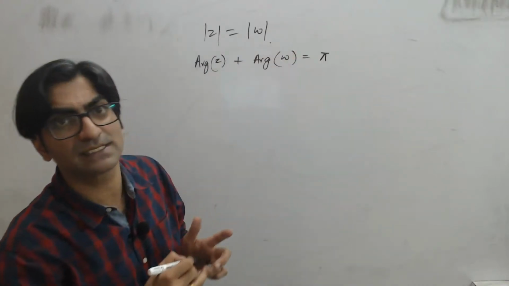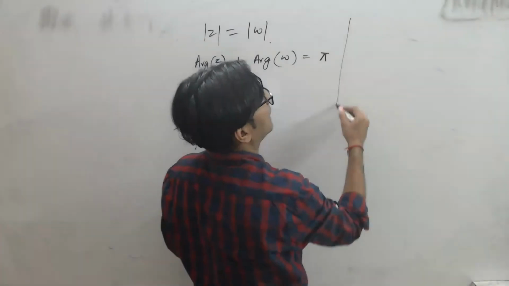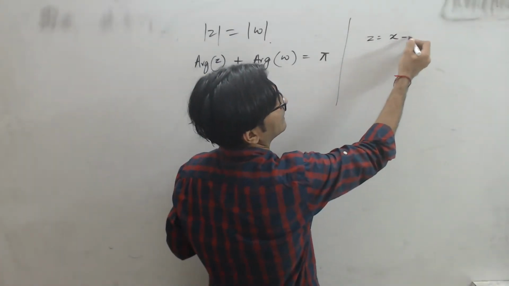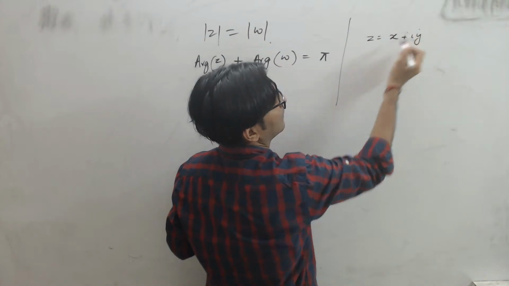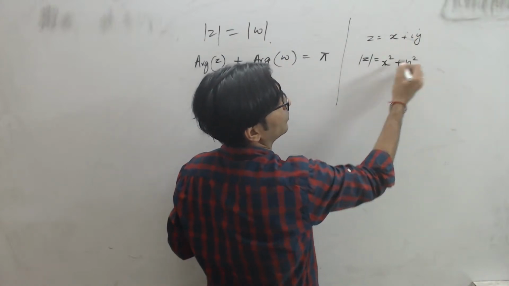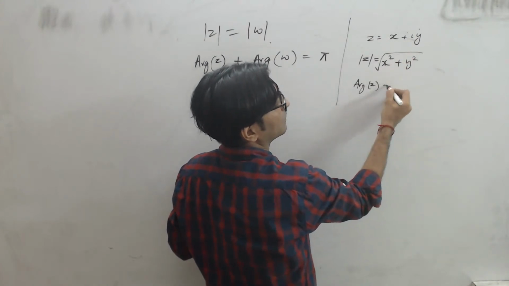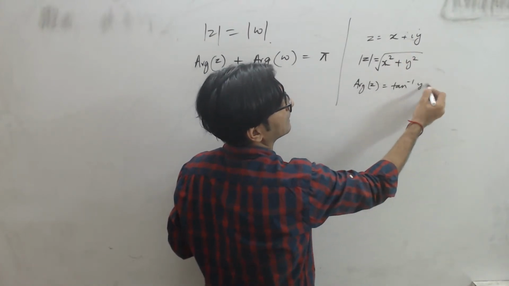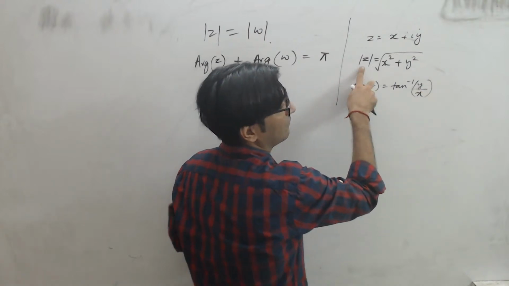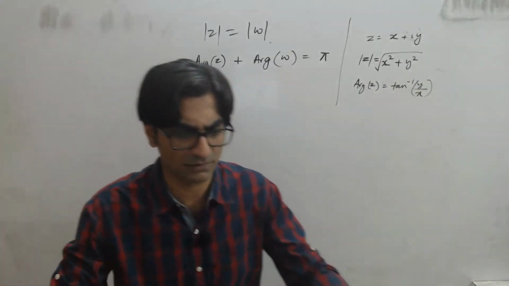What this means is, remember, any complex number Z which can be written as x plus iy has a mod Z which is the root of x square plus y square, and it also has an argument which is equal to tan inverse y by x. Right? So there will be a value and a theta, which will exist for every complex number.